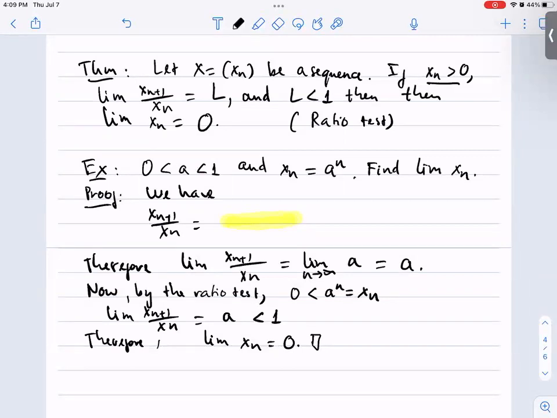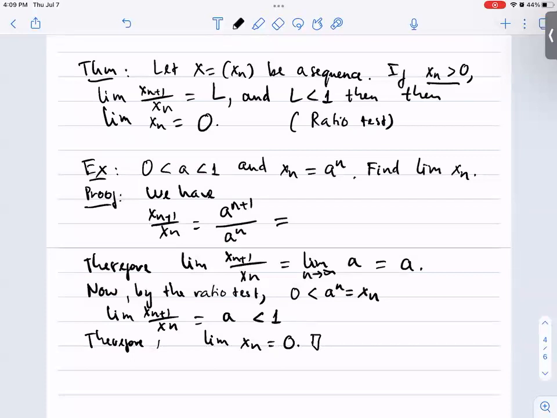Let's consider the sequence xn equal to a to the n for some number a between 0 and 1. We would like to find the limit of xn. The proof goes as follows. We consider the ratio xn plus 1 divided by xn. This is exactly equal to a to the n plus 1 divided by a to the n.